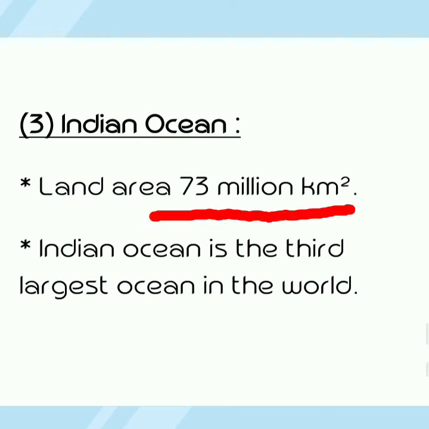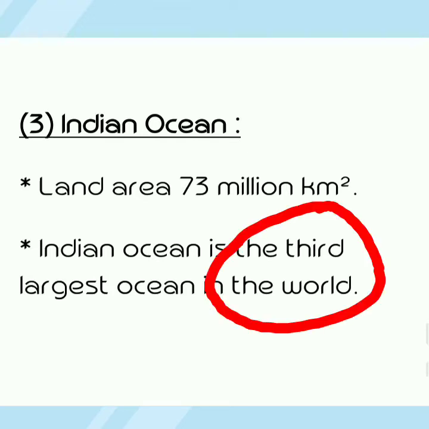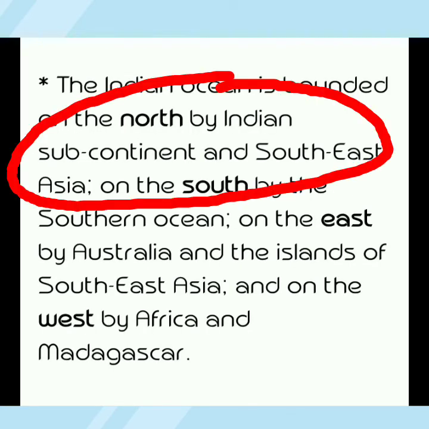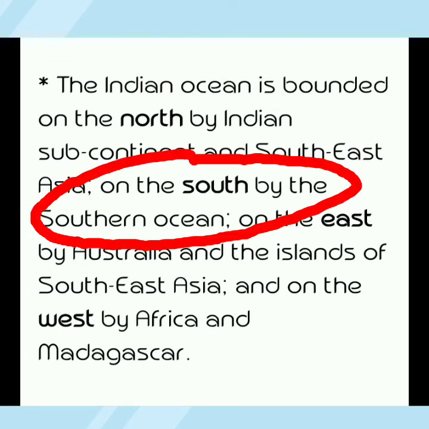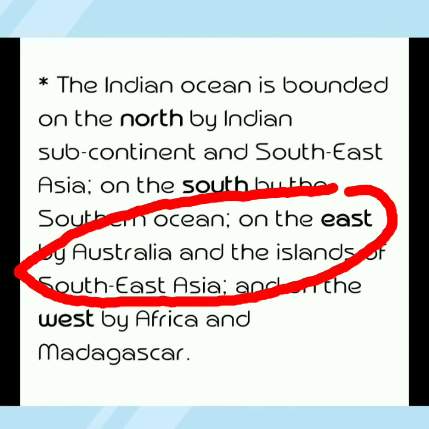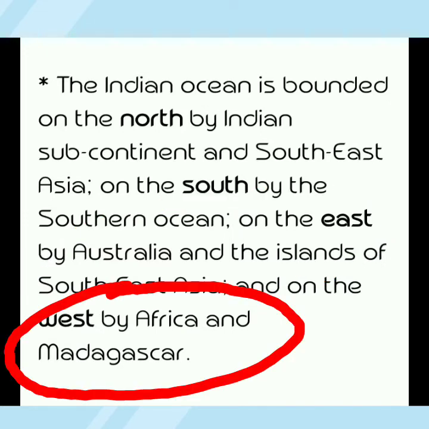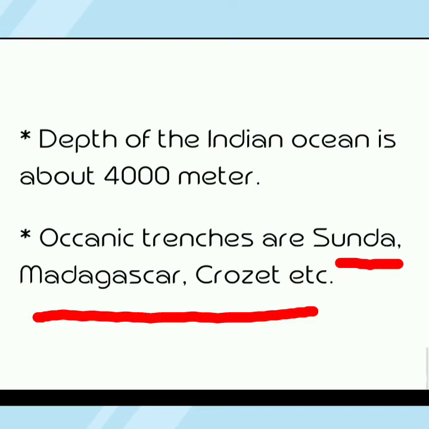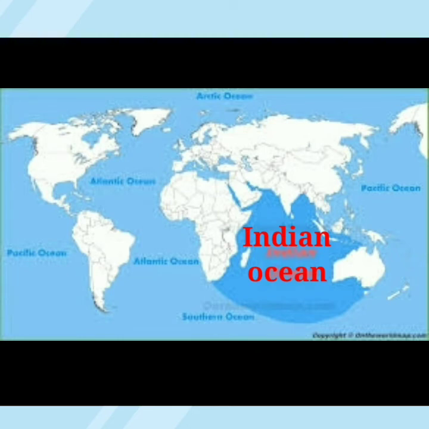Then number 3, Indian Ocean. The area of the Indian Ocean is 73 million square kilometers. The Indian Ocean is the third largest ocean in the world. The Indian Ocean is bounded on the north by the Indian subcontinent and Southeast Asia, on the south by the Southern Ocean, on the east by Australia and the islands of Southeast Asia, and on the west by Africa and Madagascar. The depth of the Indian Ocean is about 4000 meters. Oceanic trenches are Sunda, Madagascar, Crozet, etc. This is the location of the Indian Ocean.